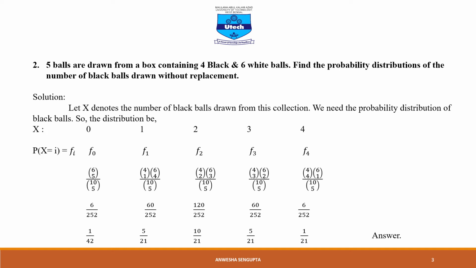Similarly, when X equal to 1, there is only one black ball. So we need to take one black ball from 4 black balls and the remaining 4 balls from the 6 white balls. So the probability will be 4C1 into 6C4 by 10C5. Similarly for all the cases. So this is the probability distribution of the number of black balls drawn without replacement.